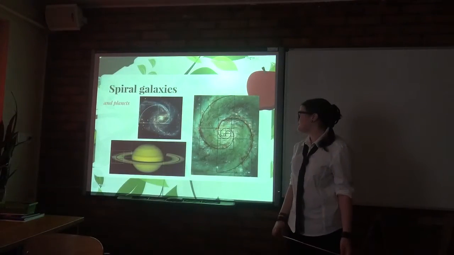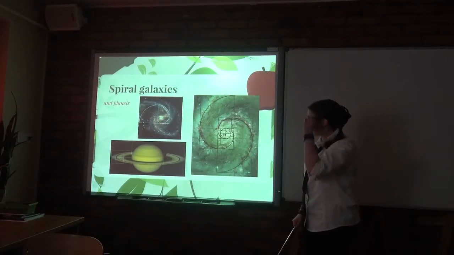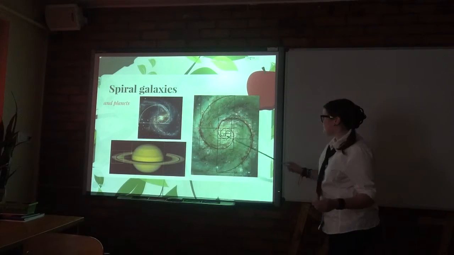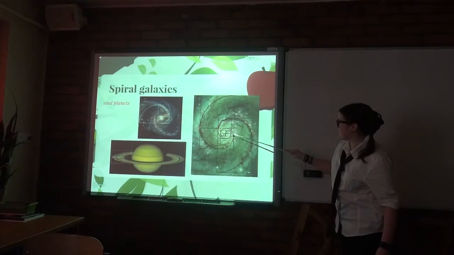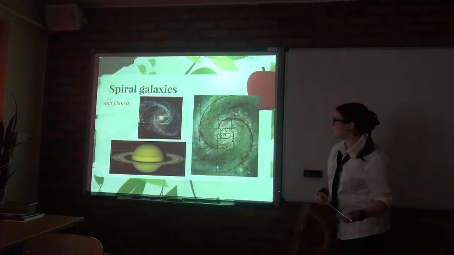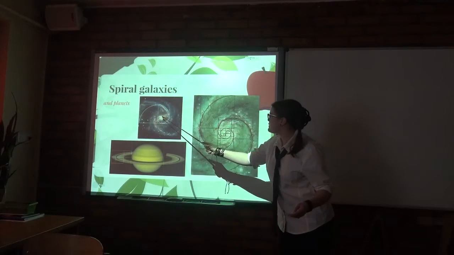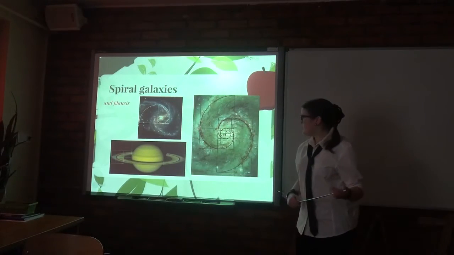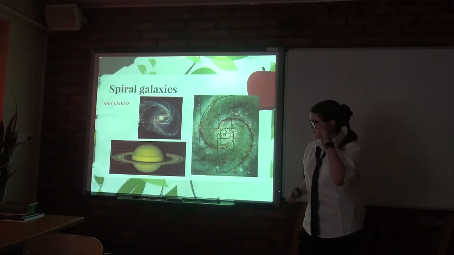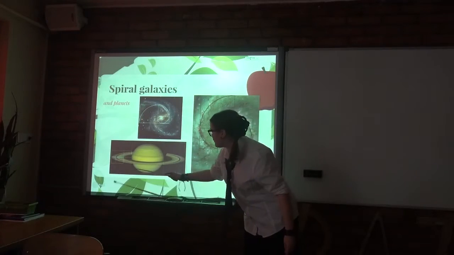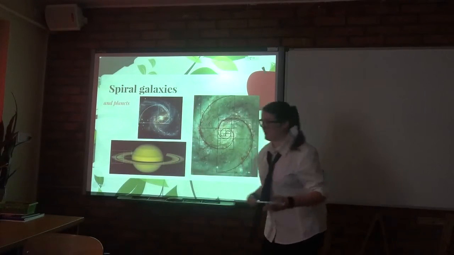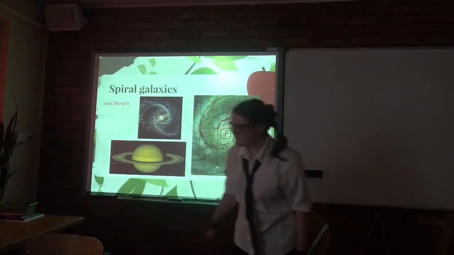And even in space there are golden spirals. For example, the spiral galaxies. You can see this golden spiral. There is one, and there is the second spiral, and this is the second galaxy. Also, planets in our solar system have the golden proportion. When we compare this part to this part, we have the golden proportion.